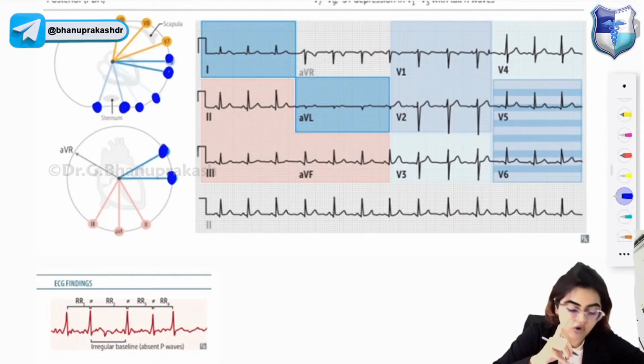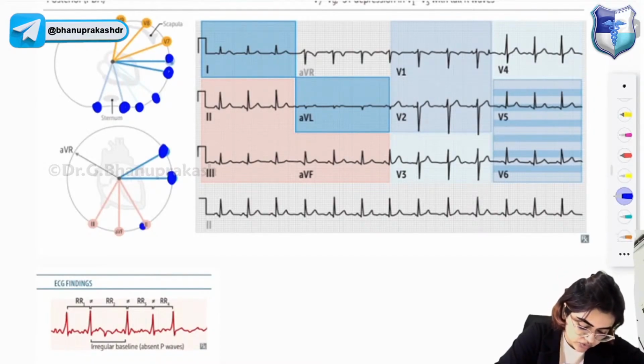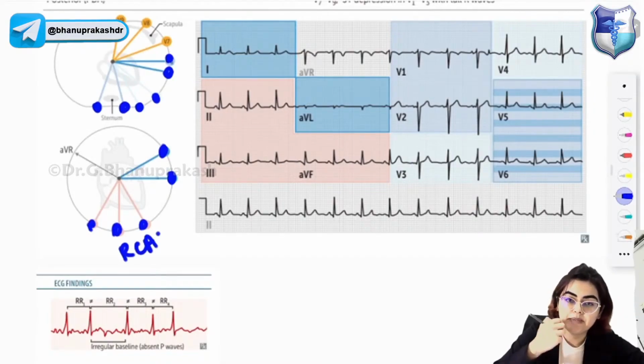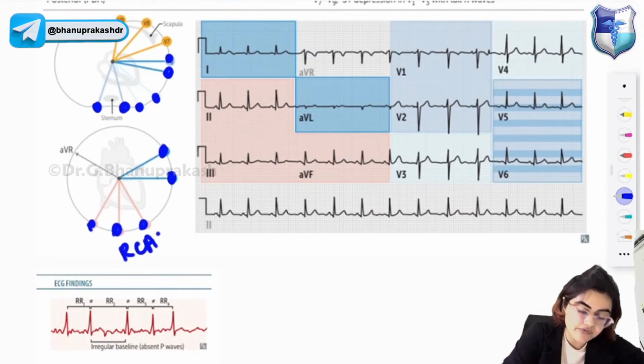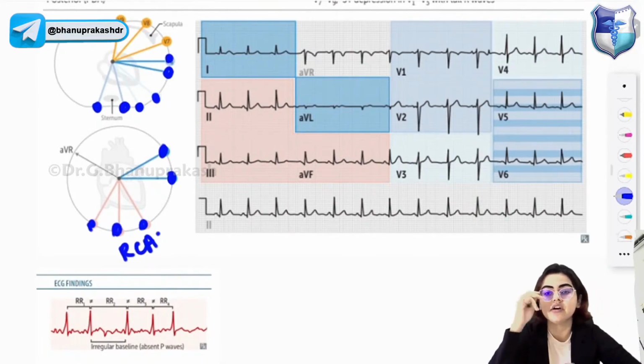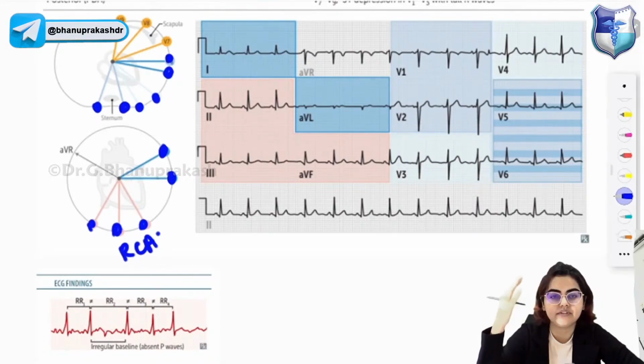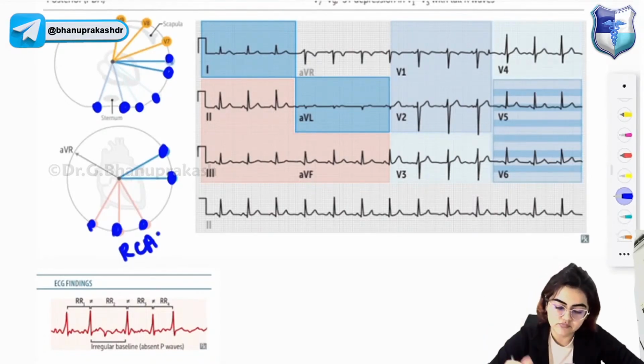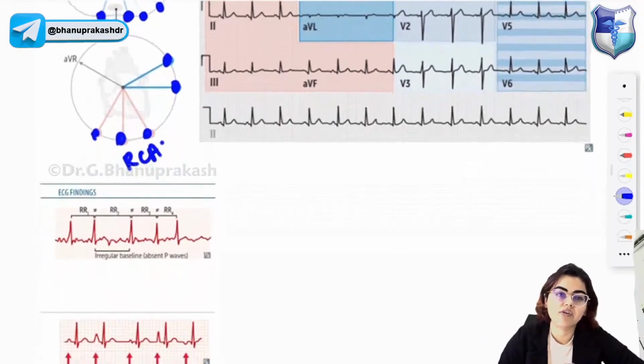Inferior MI or right coronary artery infarcts are seen in leads 2, 3, and aVF. PDA infarcts or posterior infarcts are seen in V7 to V9, or you can see ST depression in the V1 to V3 leads. Okay, so this is about ECG localization in MI.